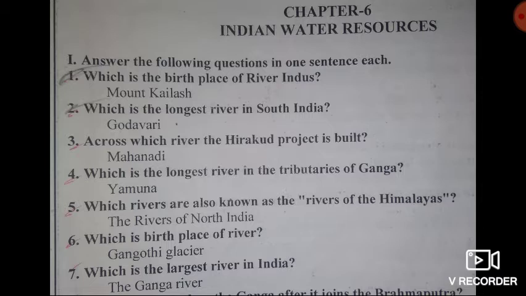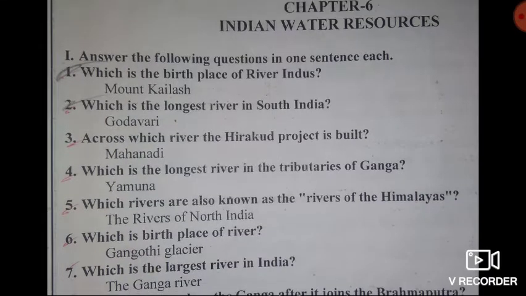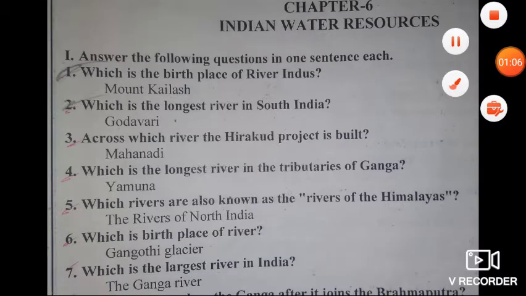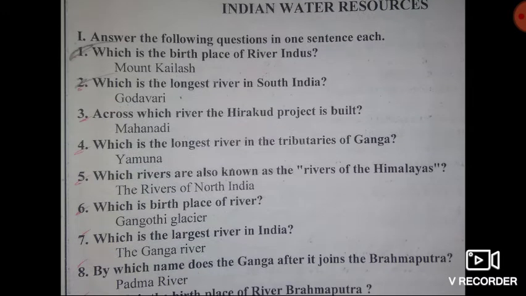Then third question, across which river is the Hirakud project built? Answer, Mahanadi. Then fourth question, which is the longest river in the tributaries of Ganga? Answer, Yamuna. Then fifth question, which rivers are also known as the rivers of Himalayas? Answer, the rivers of North India.